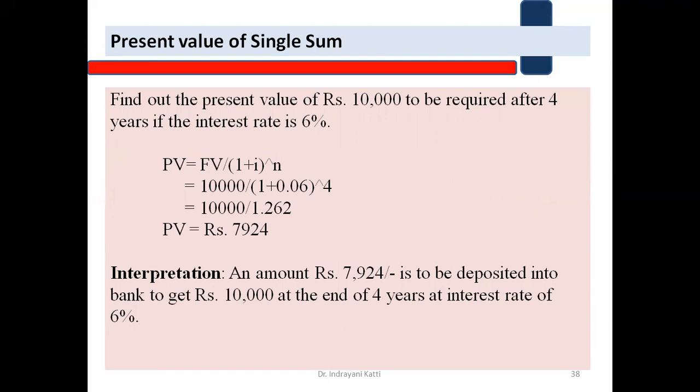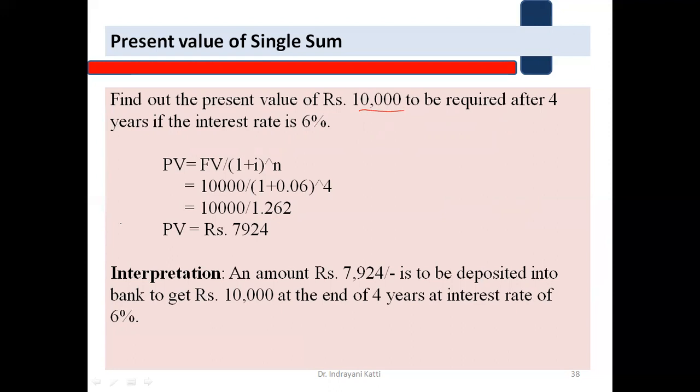Find out the present value of rupees 10,000 to be required after 4 years if the interest rate is 6%. Okay. So what is the present value? See, look at this. What all are given to us? Future value is given. Future value is how much? 10,000. Calculate the present value of rupees 10,000 to be required after 4 years. We require this 10,000 in the future period. After 4 years, rupees 10,000 we are in need of. Okay, the rate of interest is 6%. And we are going to calculate the present value of this right now.